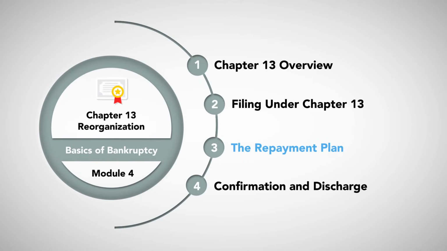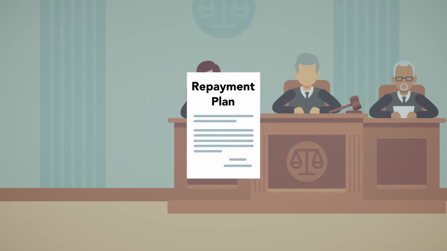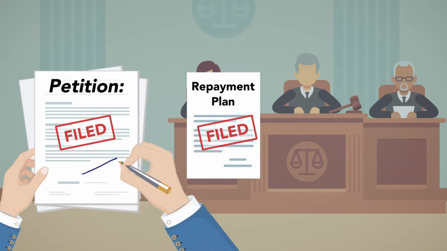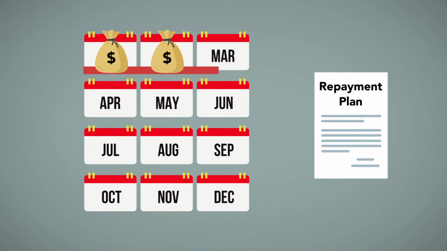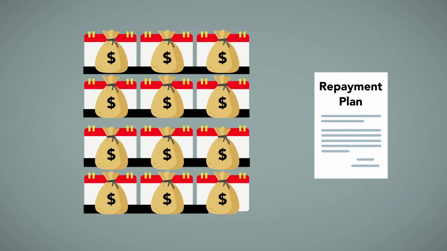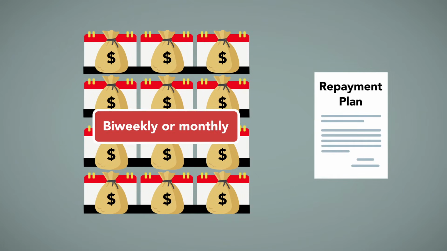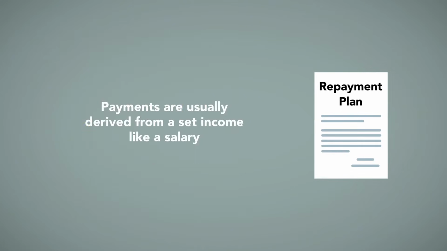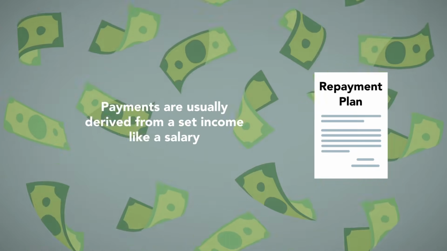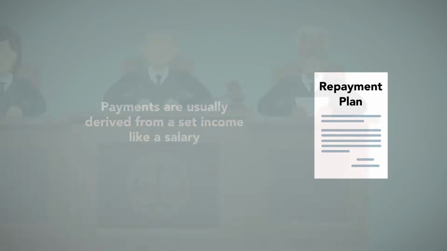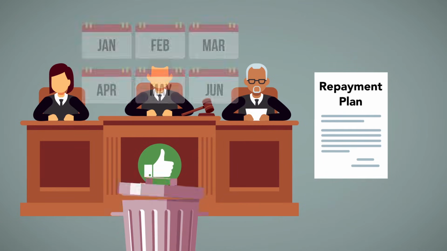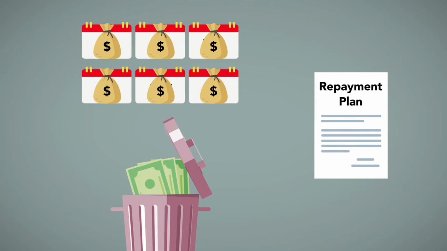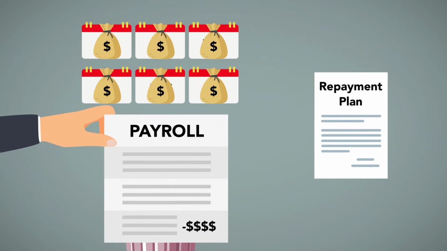The repayment plan. A repayment plan submitted to the court for approval must be filed with the petition or within 14 days after filing the petition. The plan must provide for payments of fixed amounts to the trustee on a regular basis, typically biweekly or monthly. These payments are usually derived from a set income like a salary, but can really come from anywhere, as long as the court is convinced that they will be regular and sustainable. The repayment amounts are taken from disposable income. As a practical matter, most debtors have these payments processed as payroll deductions.